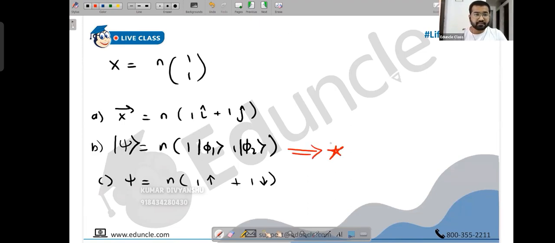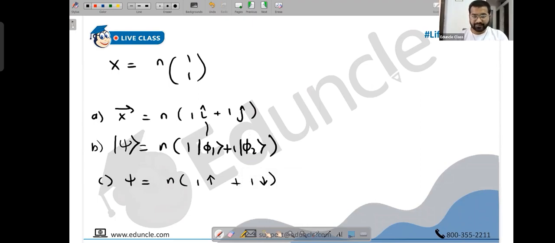Can you repeat the B? No, it's nothing. Basically, just instead of giving i cap and j cap, you are giving what we used to call two bases, orthonormal bases. i and j are orthonormal bases. i dot i is 1 and then i dot j is 0. So very similar. You're not adding them, no? No, there is plus. There is plus. I did not write plus. Obviously, there is plus.